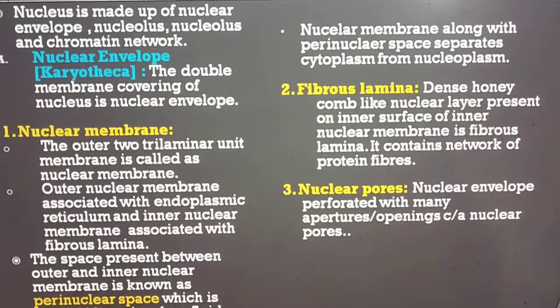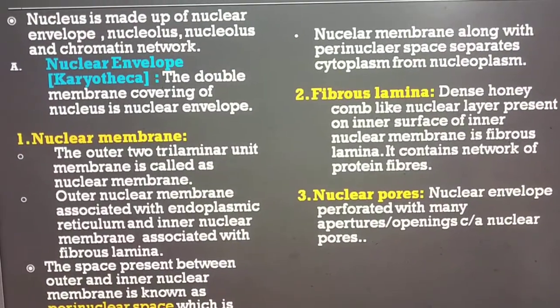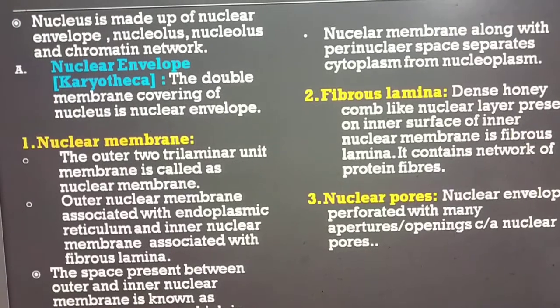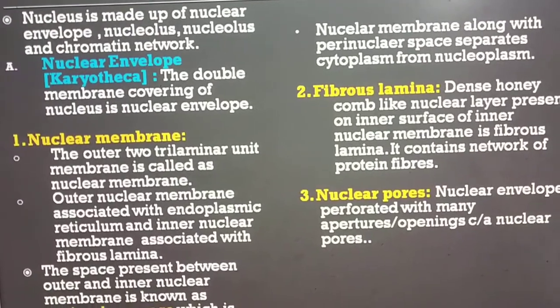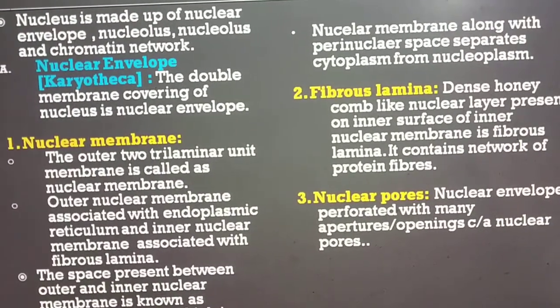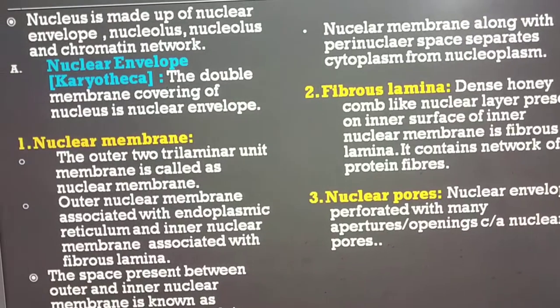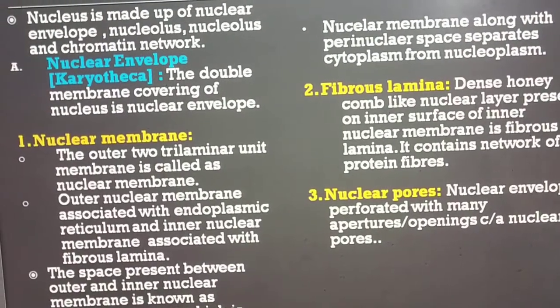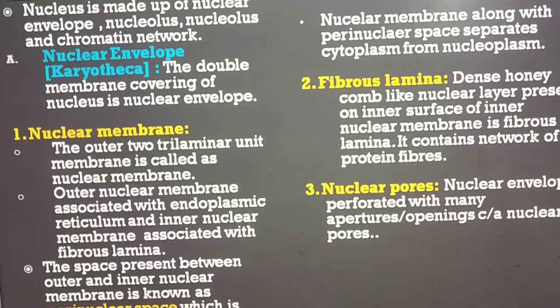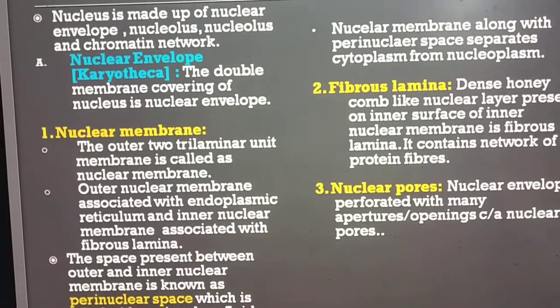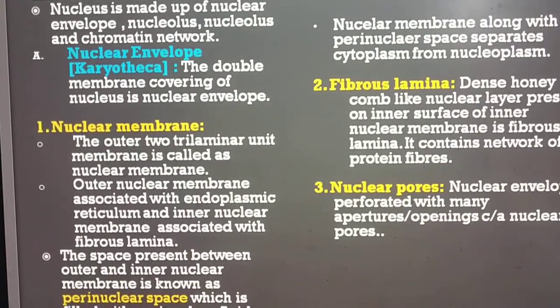Fibrous lamina is the second covering of the nuclear envelope. It is a dense honeycomb-like structure present on the inner side of the inner nuclear membrane. It contains a network of protein fibers.